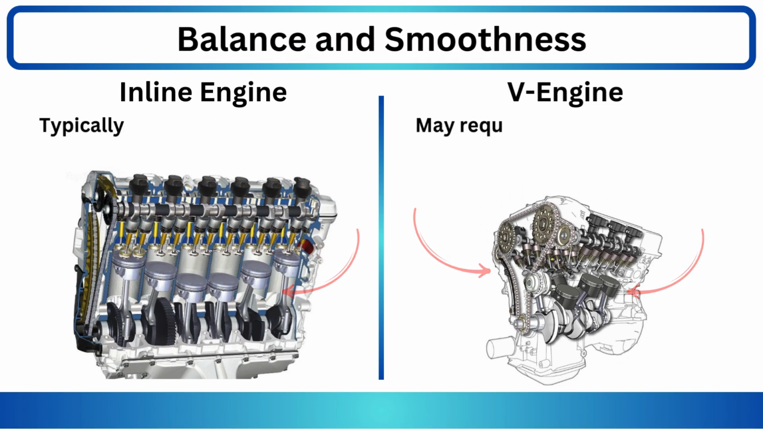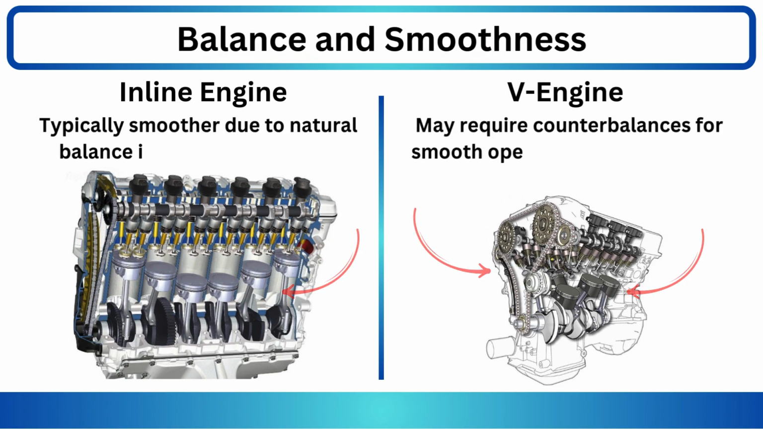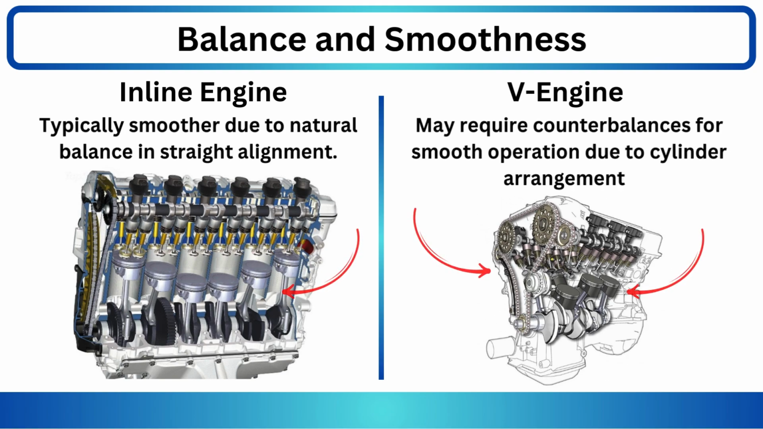Step 3. Balance and smoothness. Inline engine, typically smoother due to natural balance in straight alignment. V engine may require counterbalances for smooth operation due to cylinder arrangement.